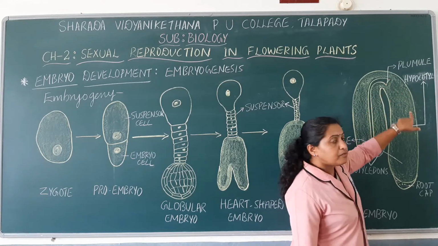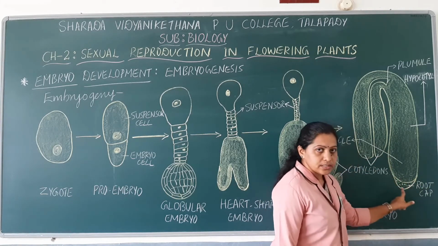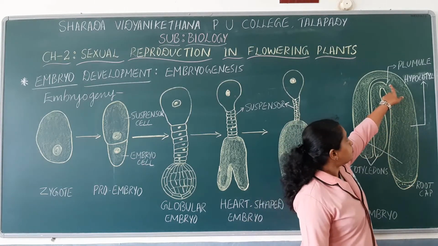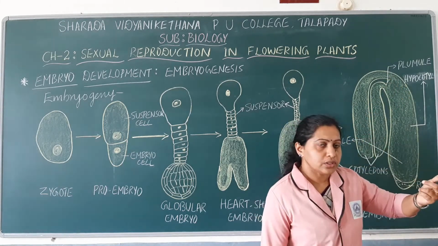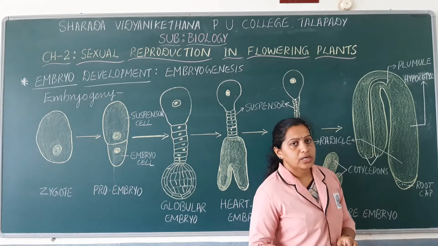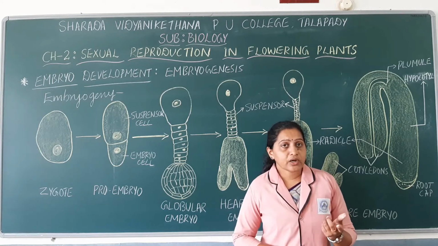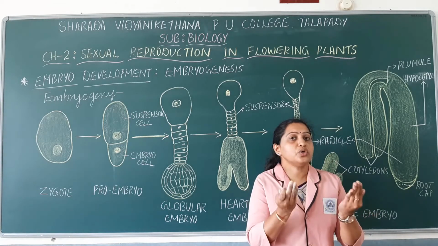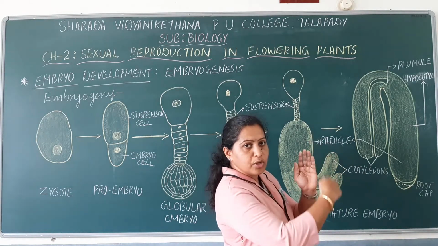In the dicot embryo, the radicle is covered by a protective structure around the root tip, known as the root cap. The plumule is considered the future shoot, whereas the radicle is considered the future root. You have already studied in your lower classes, especially in class 10th, the structure of a dicot seed. Inside the seed there is an embryo. The embryo has two cotyledons, one on either side, and in between the two cotyledons there is an embryonal axis.